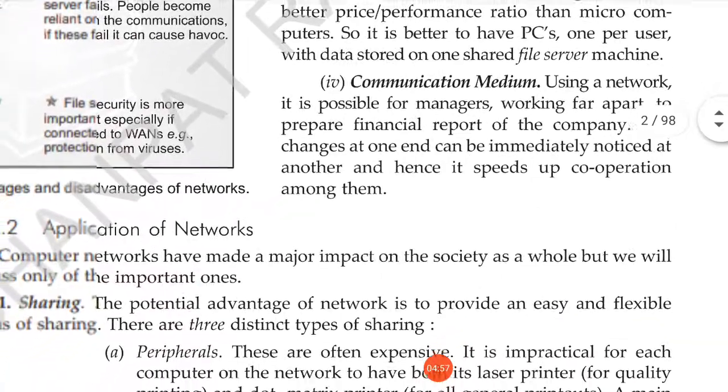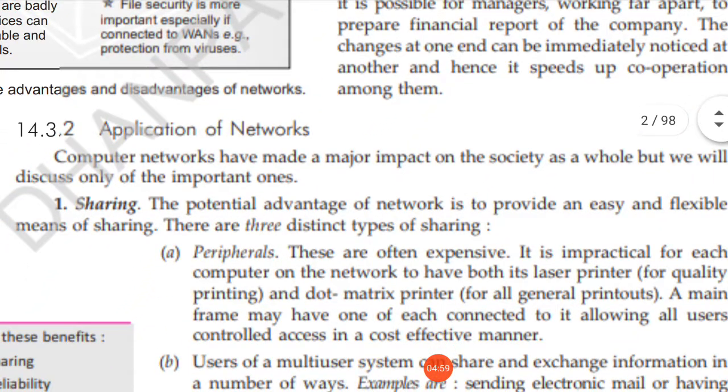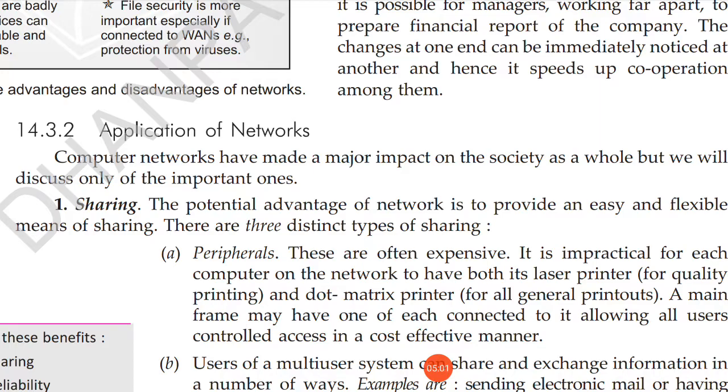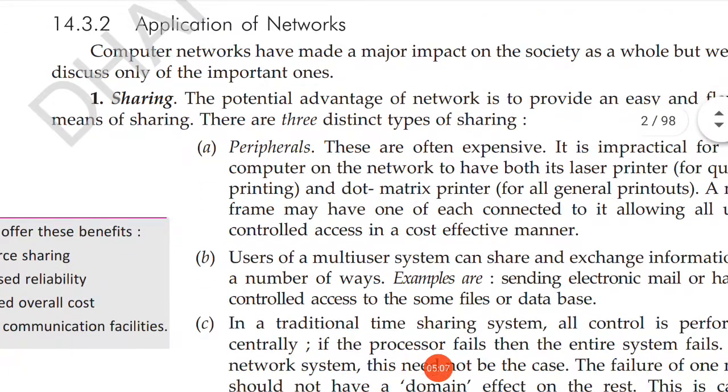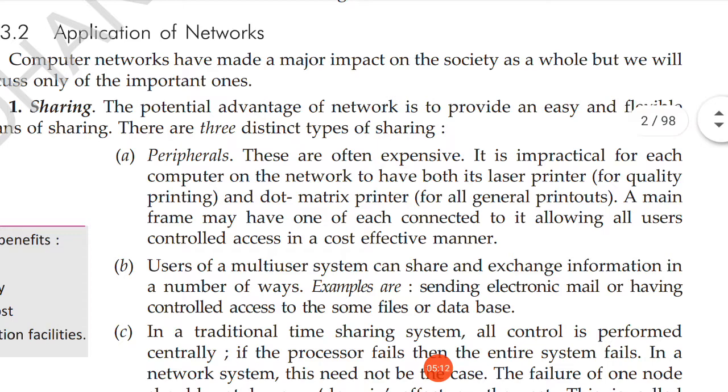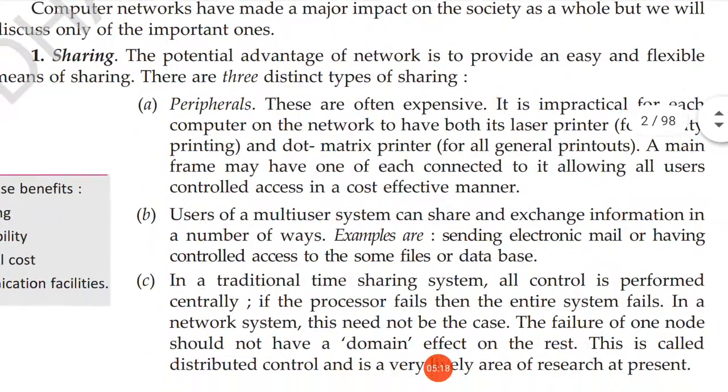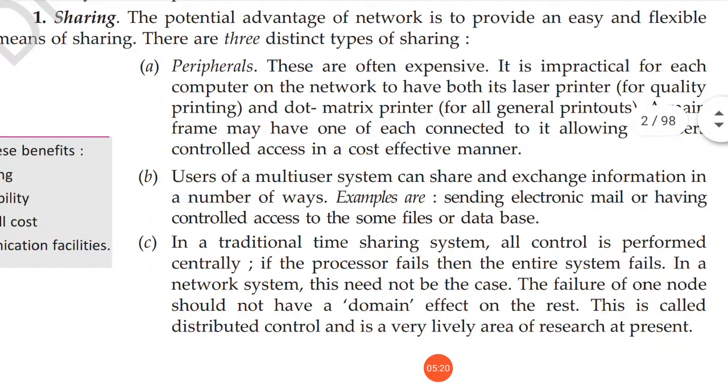Now we'll see the applications of network. The first one is sharing, as we have discussed, resource sharing. There are peripherals we can share, like a printer as I have discussed already. That way we can share printers or any other device on a network.